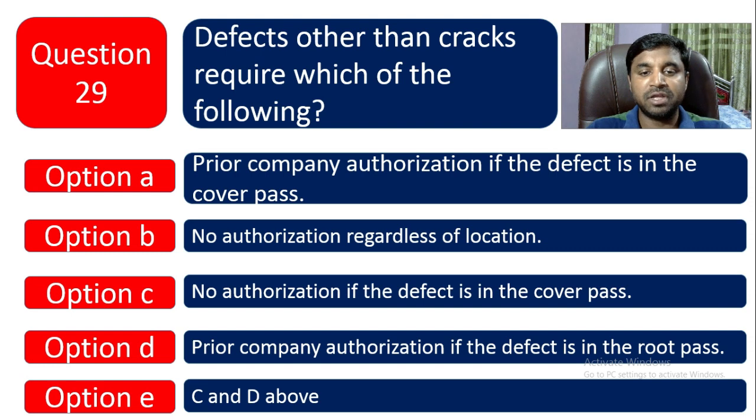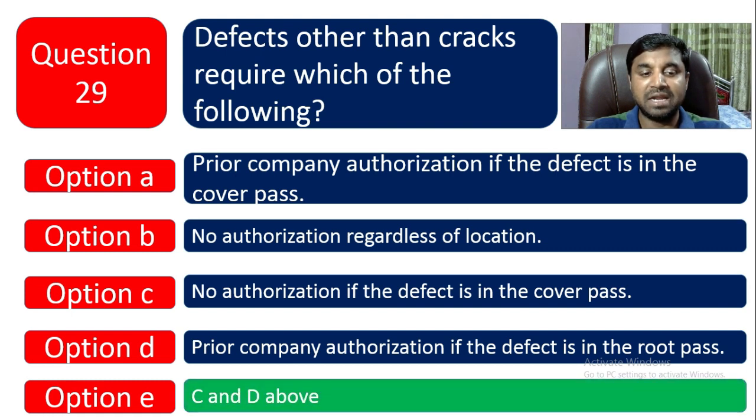So, no authorization if the defect is in the cover pass and prior company authorization if the defect is in the root pass. So, if there is a defect in the root pass, company authorization is required. So, C and D is the right answer. C and D above means option E. Option E is the right answer.